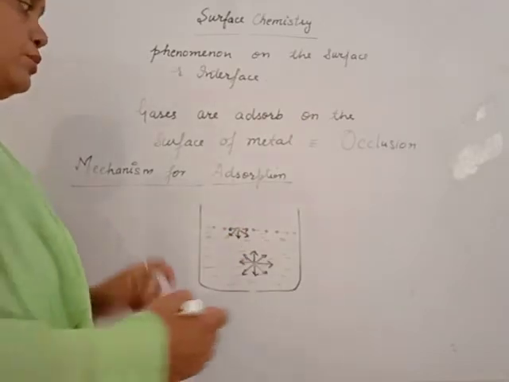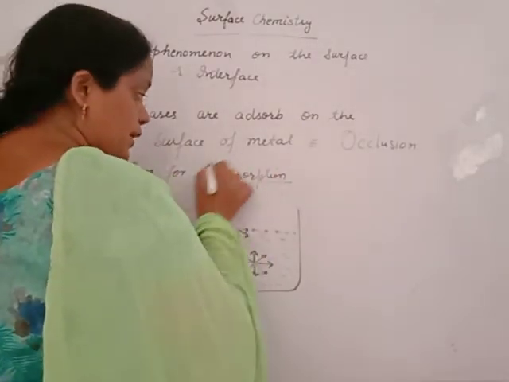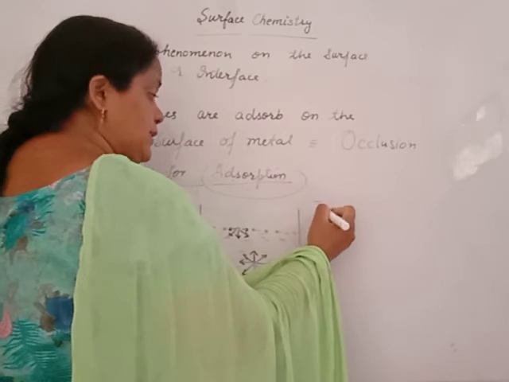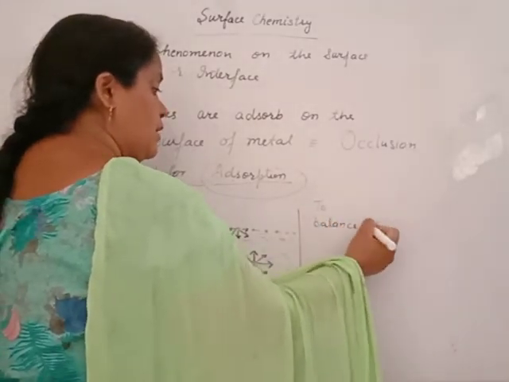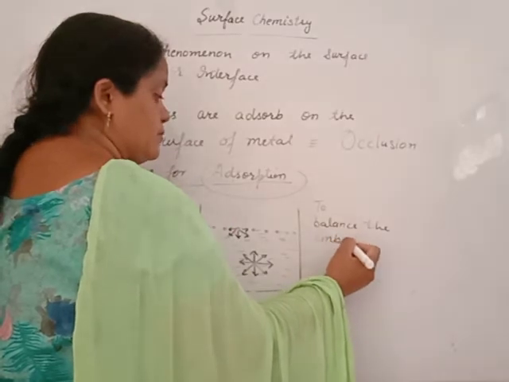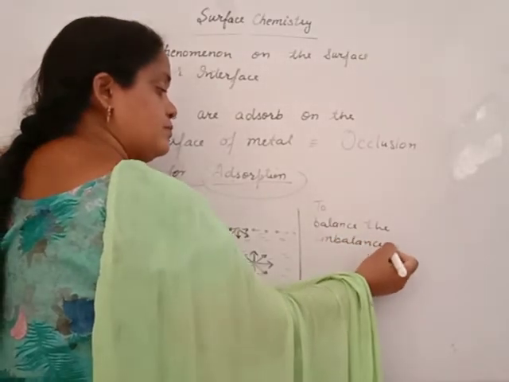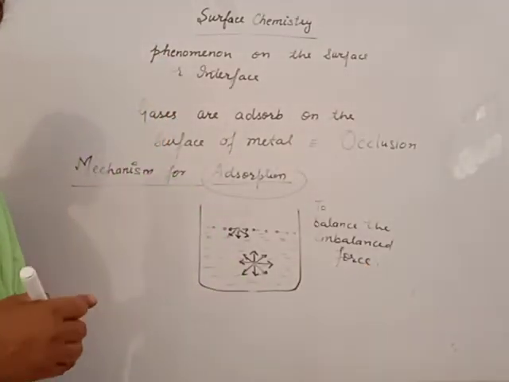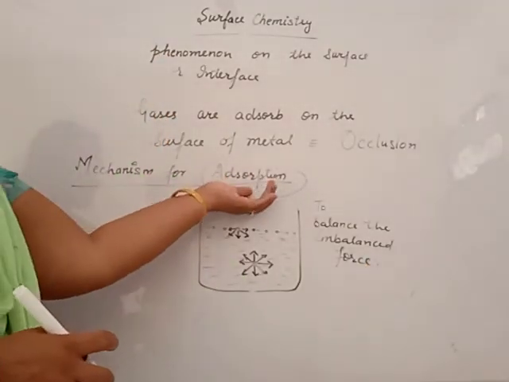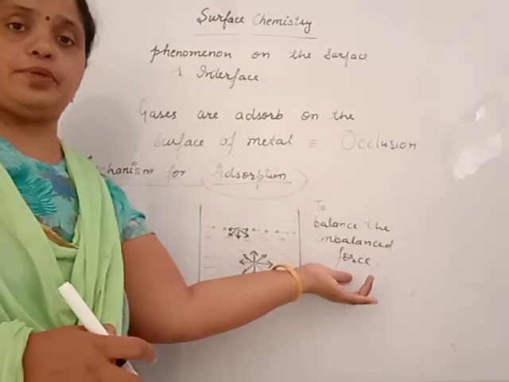It is the main cause. What is the cause of adsorption? Our answer is to balance the unbalanced force. If it is a one mark question in your exam, what is the cause of adsorption? Your direct answer is this one.